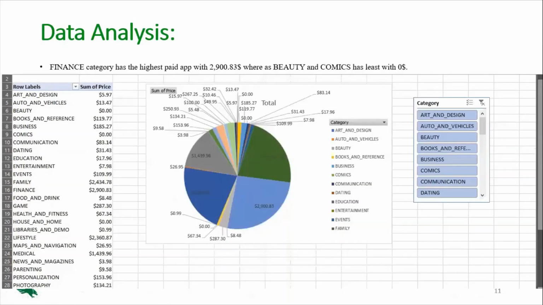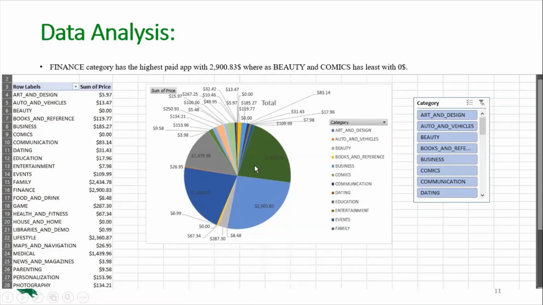And next, coming to the pie chart. A pie chart is a circular chart, and each attribute takes a particular slice of the pie. The attribute with the highest slice has the highest value. Here we also added the slicer for comparing particular categories. The finance category has the highest paid app value of $2,900, whereas beauty and comics have $0 each. Finance is first, followed by family, then lifestyle, then medical.